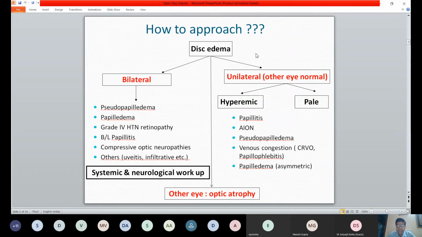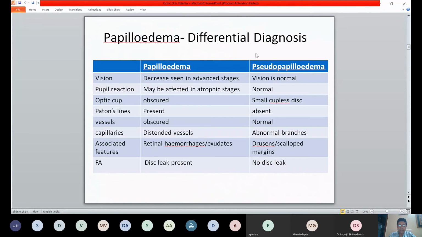So you have an early disc edema in one eye and the other eye may show a little later, and right now it's not presenting us with disc edema or papilledema. And of course, if the other eye is atrophic, one of these things which we have discussed has already happened or already caused damage to the other eye.